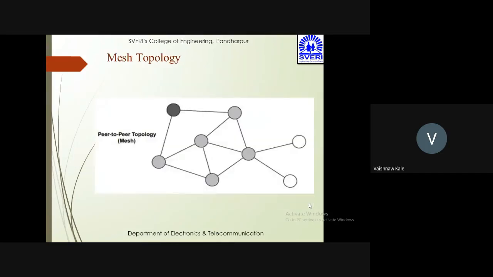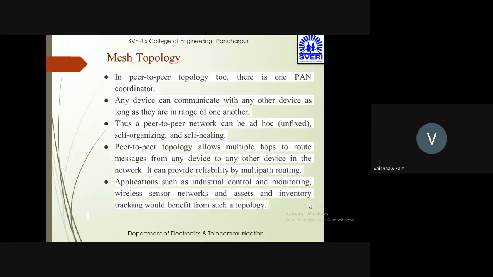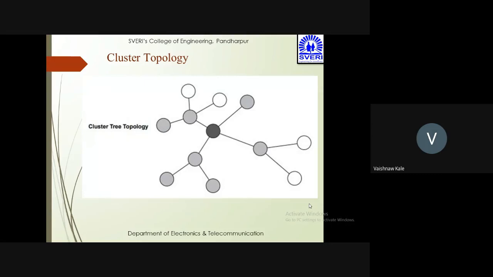This is the mesh topology, which is also called peer-to-peer topology. So this is the cluster topology. It's called a cluster tree topology. So you can see that there is a cluster of things.